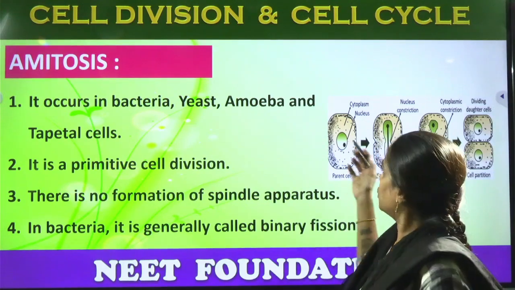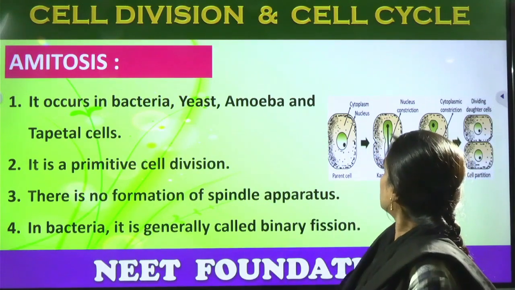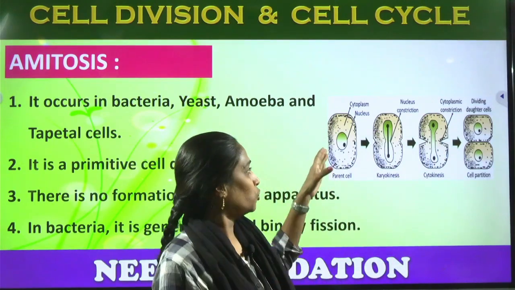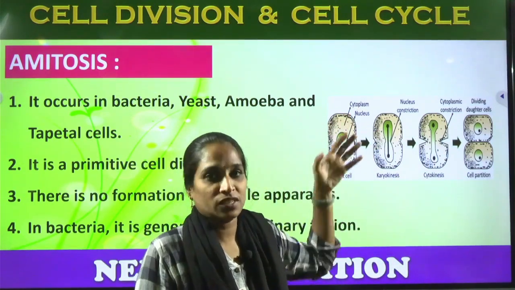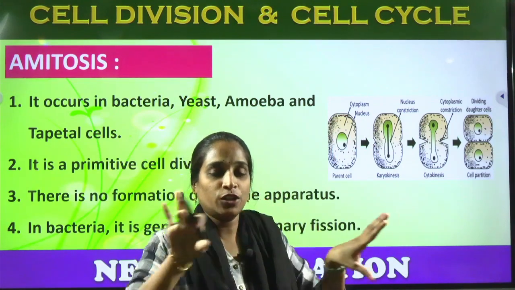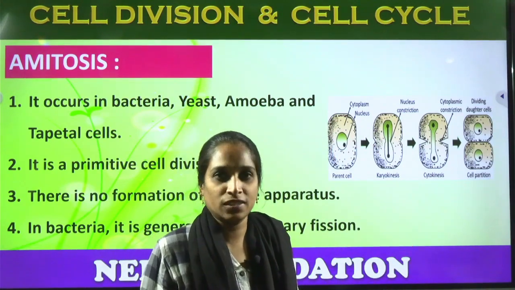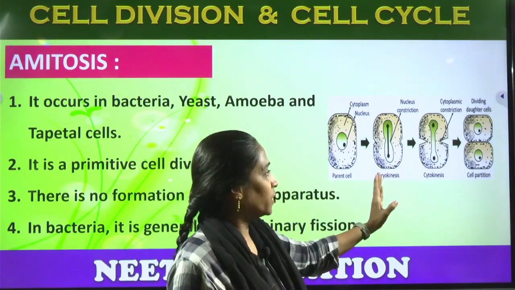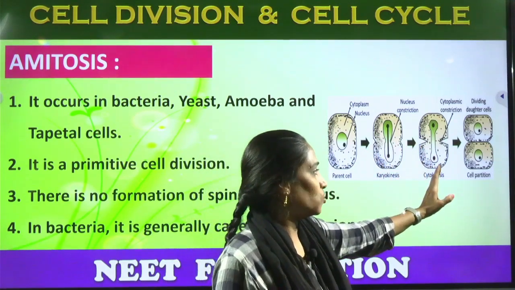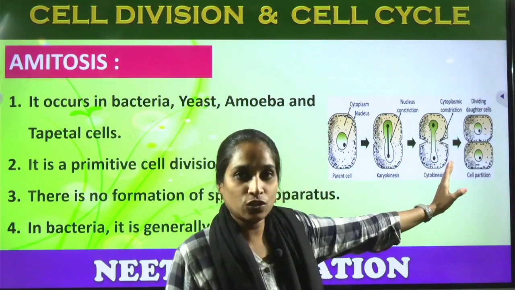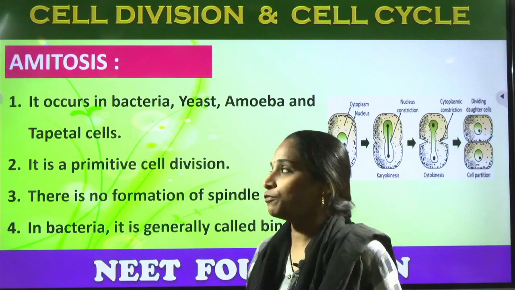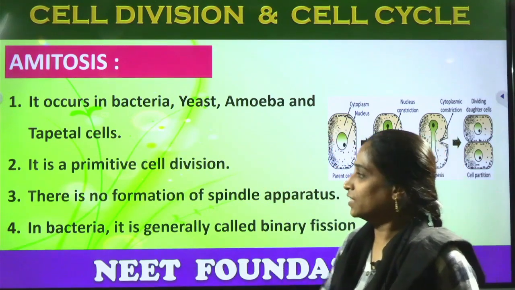Directly the nucleus divides, forming an equal distribution of the nucleoplasm and the genetic material present in it. So there is no involvement of the different phases which occur in mitosis. Next we can observe karyokinesis, division of the nucleus, and cytokinesis, the division of the cytoplasm, and two complete individuals are formed.